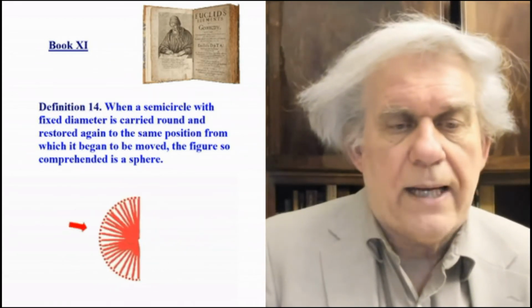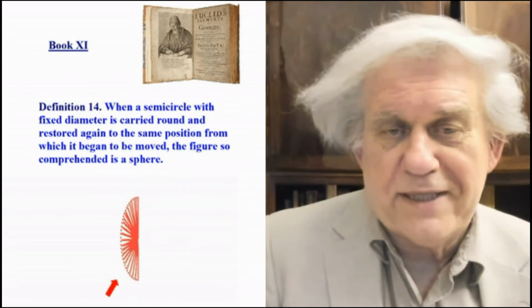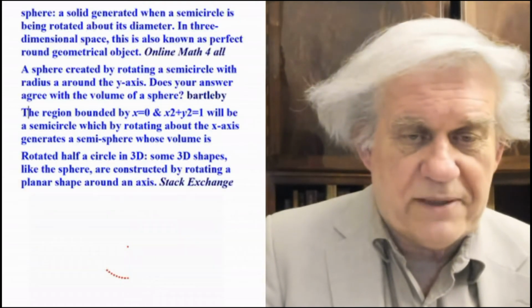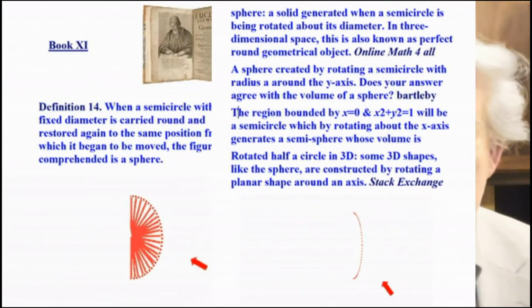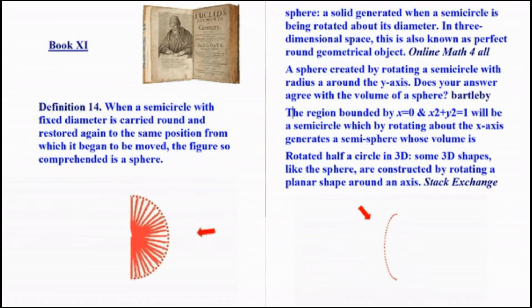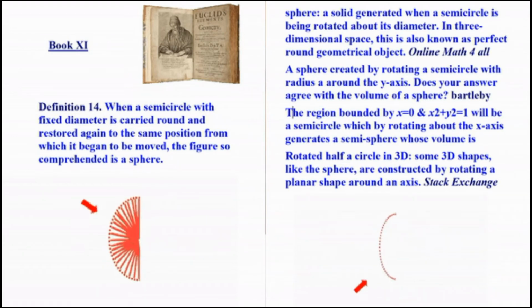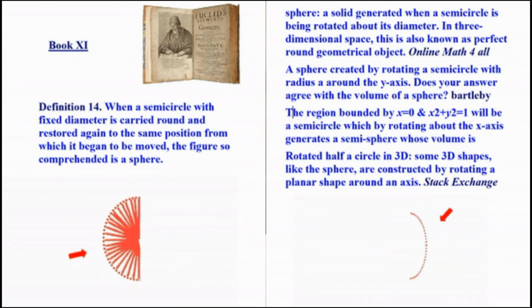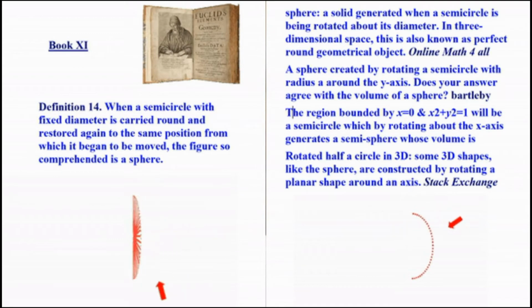Okay? What is a sphere according to mathematical physics? Well, you can guess almost. They're going to take that same semicircle and do something with it. And here it is. Let me put it over here so that you can compare them side by side. Sphere: a solid generated when a semicircle is being rotated about its diameter in three-dimensional space. This is also known as a perfect round geometrical object. No, it's not an object and it's not a figure. A sphere created by rotating a semicircle with radius a around the y-axis.